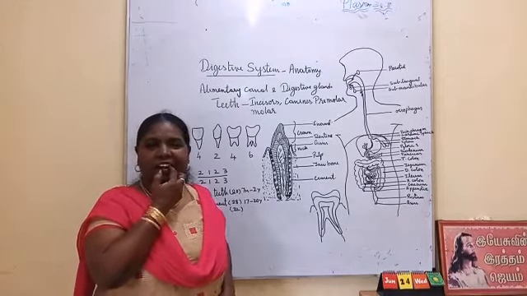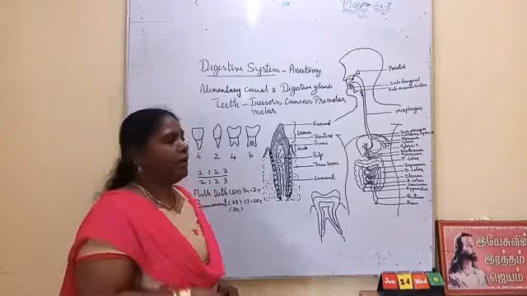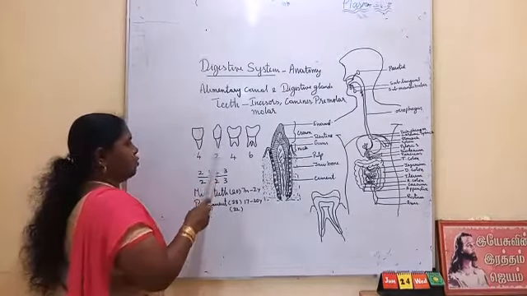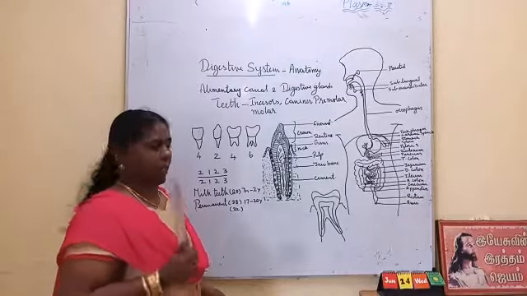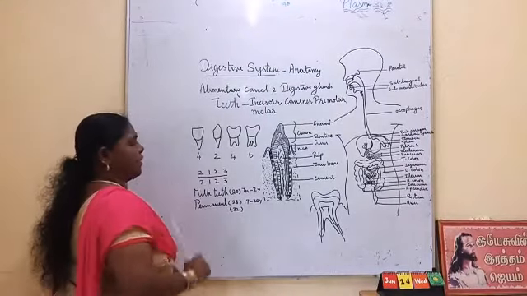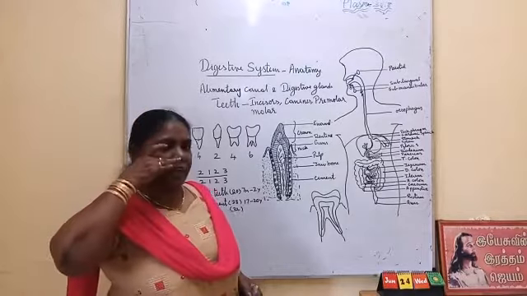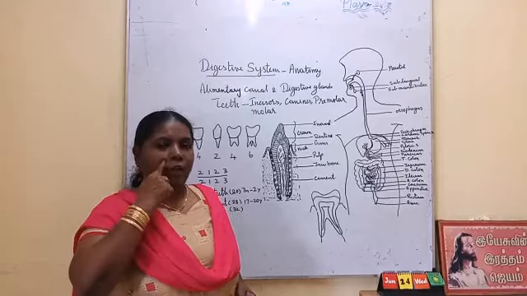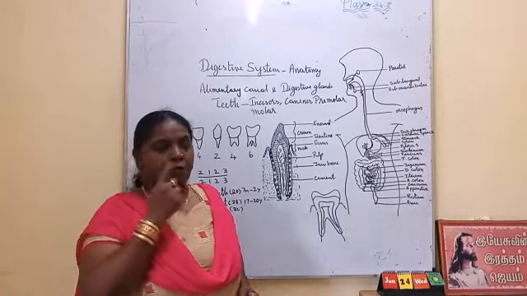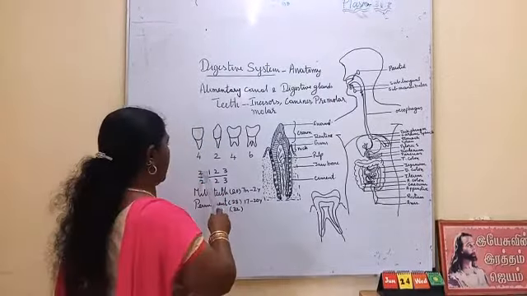Here one canine, here one canine. So two canines on either side: upper jaw two canines, lower jaw two canines. If you take half of the upper jaw or half of the lower jaw, one canine. One here, one here, one here, one here. So when we write the dental formula, one canine.